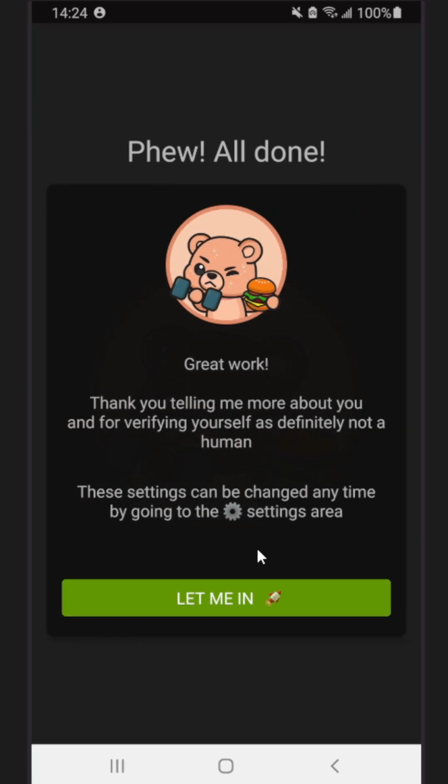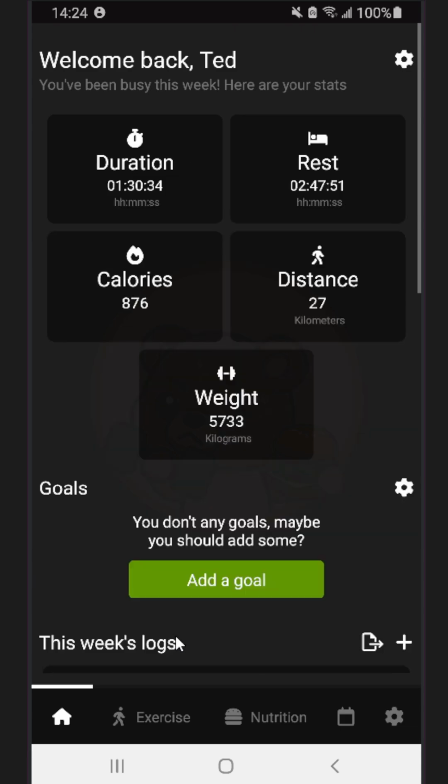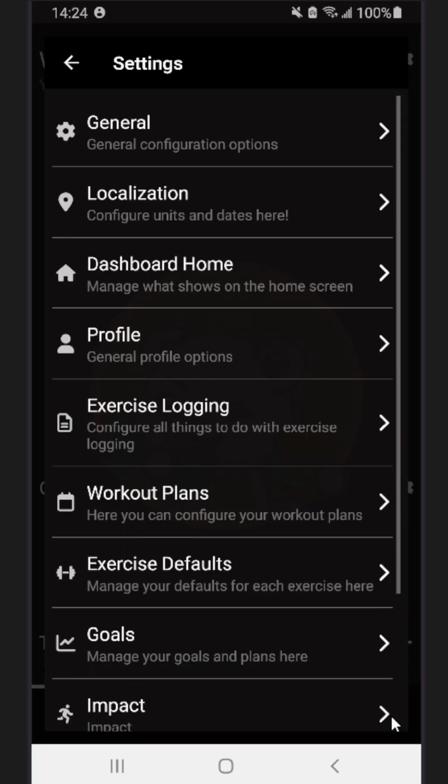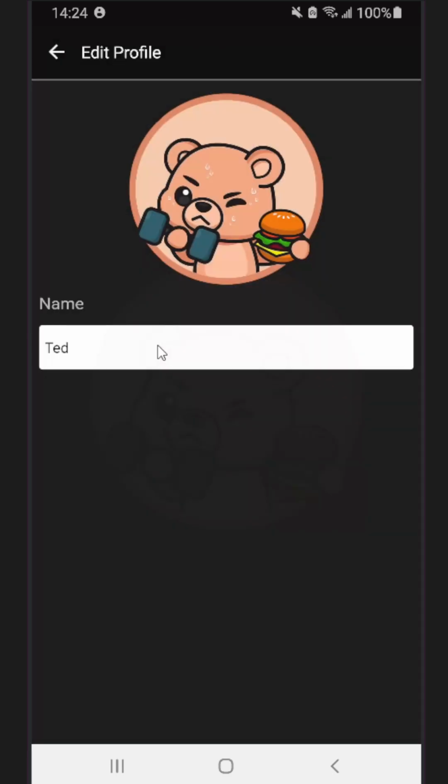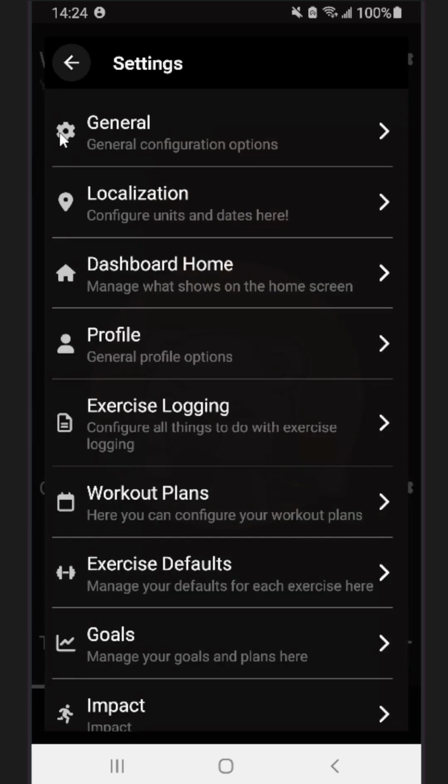And then once you're done, you get a little thank you, congrats, you're all done, welcome in, and that'll then just launch into the app as normal. And you can change those settings just by going down here. So into localization, you can change all those settings again, and also in profile, you can change it here.